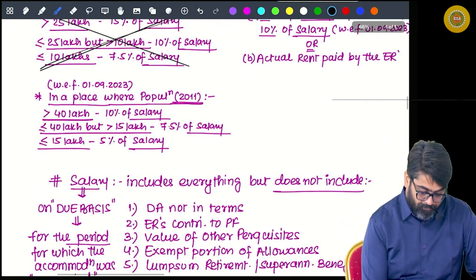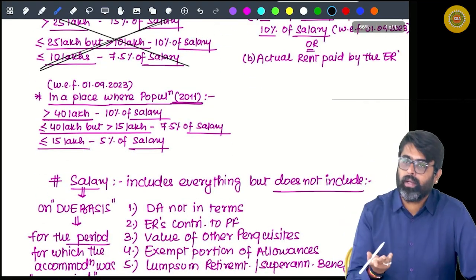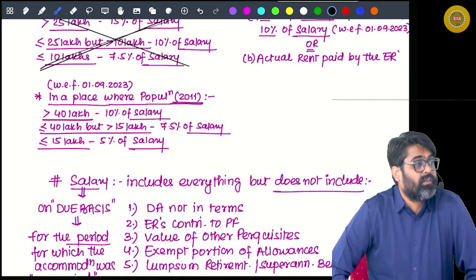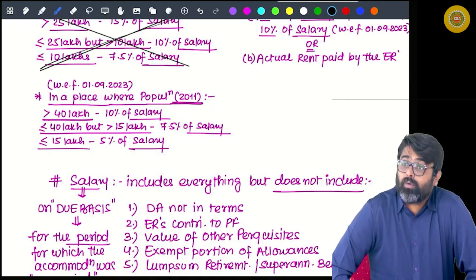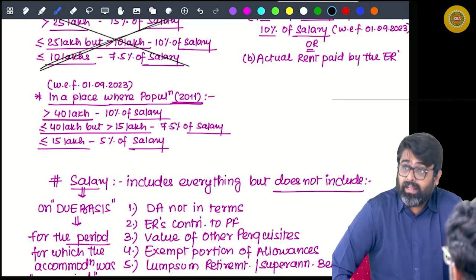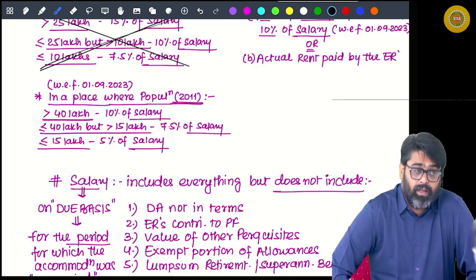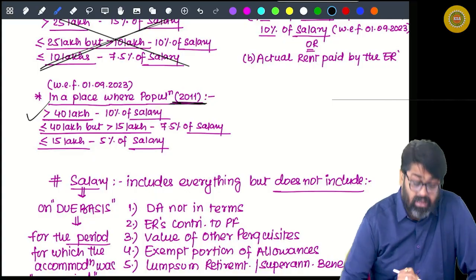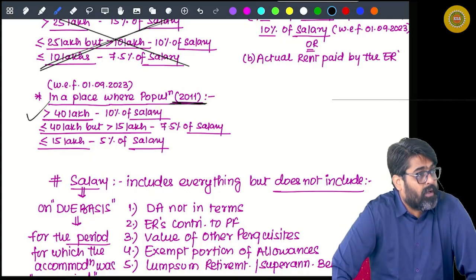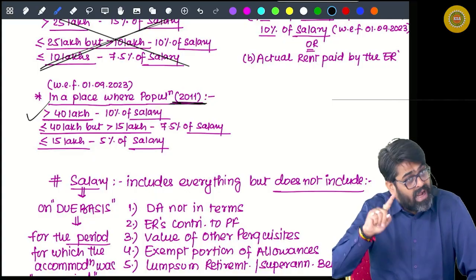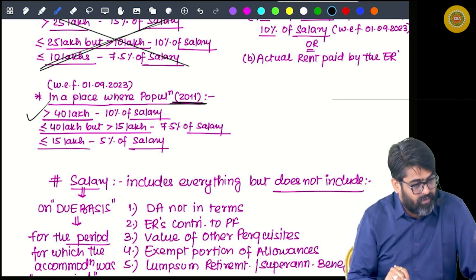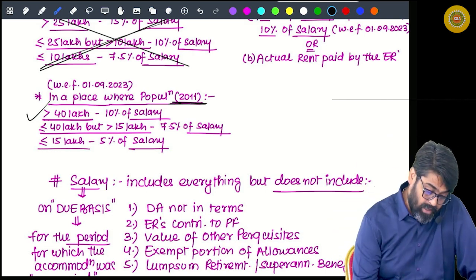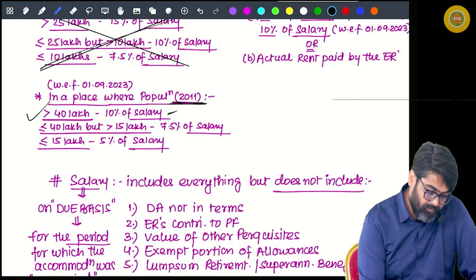What is applicable? See, if the accommodation is owned by the employer in a city where the population is more than 40 lakhs as per 2011 census, then whatever accommodation is given, the value of that accommodation for you will be 10% of your salary.